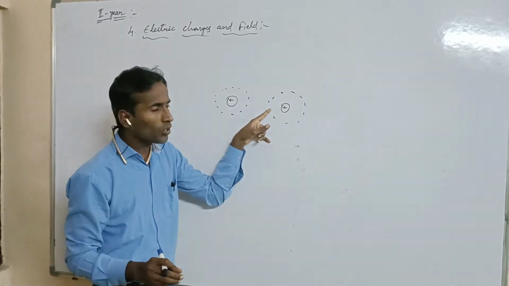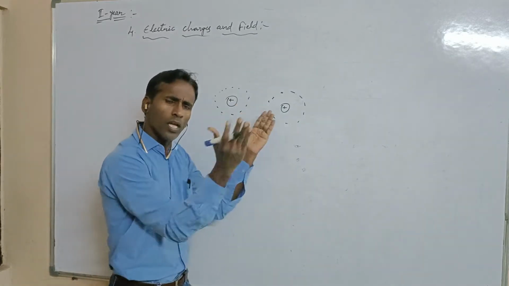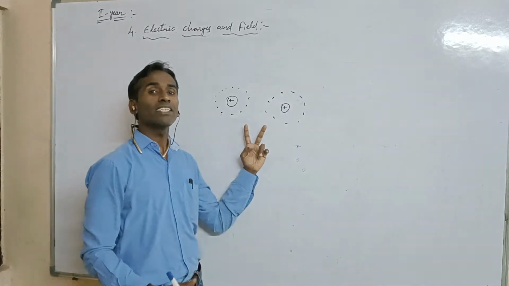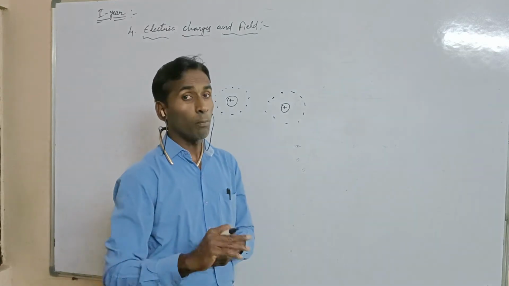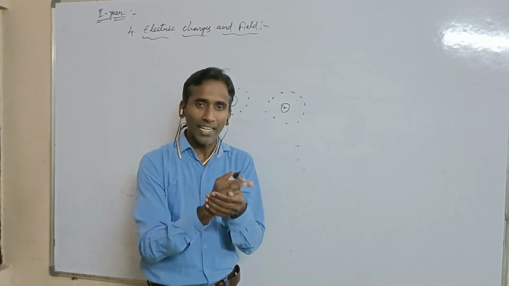When brought close to each other, both will repel. So what can we conclude? When like charges are brought close to each other, they repel each other. And when we take unlike charges, both will attract.